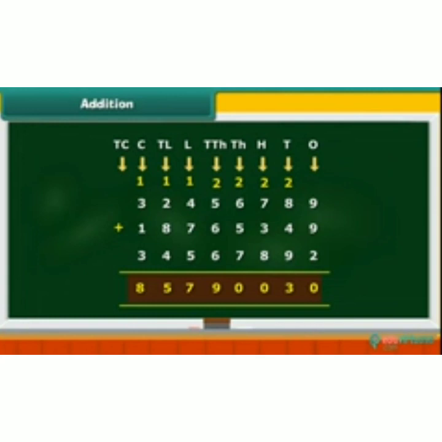Then 1 plus 4, 5. 5 plus 5, 10. 10 plus 17. So 7 is sum, 1 is carry. It is in the 10 lakhs place. So 1 plus 2, 3. 3 plus 8, 11. 11 plus 4, 15.